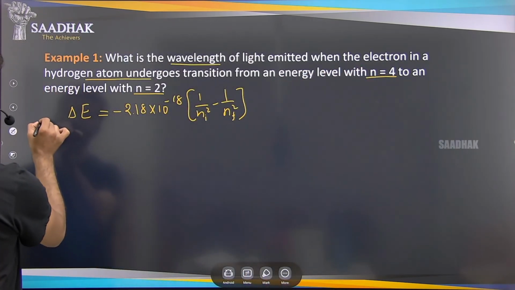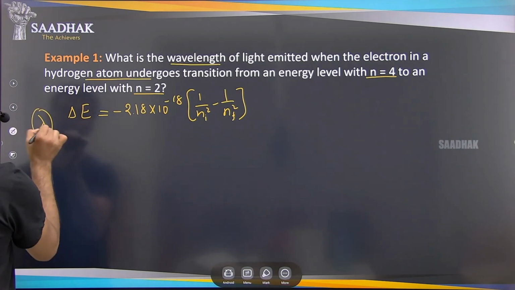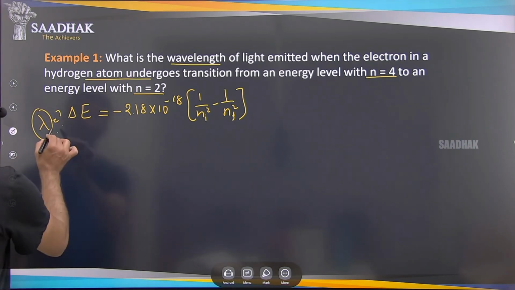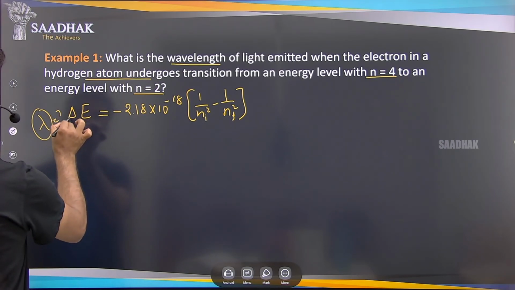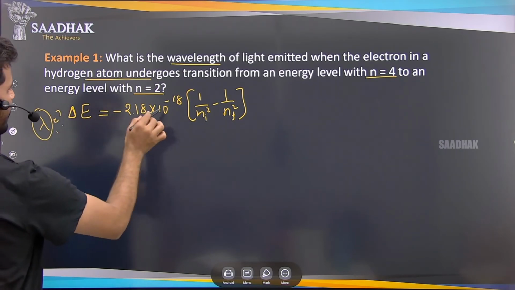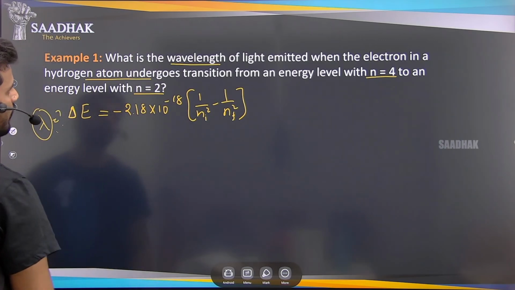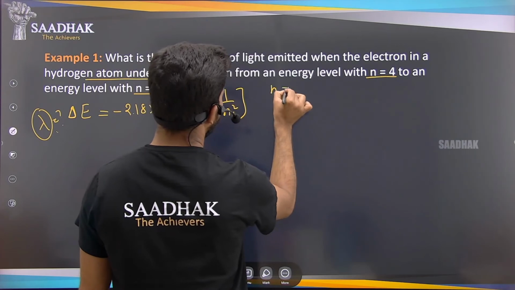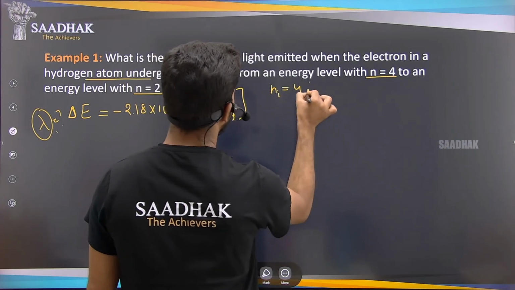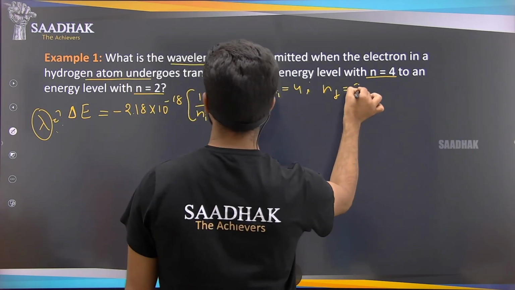To find the wavelength, we know we can find the energy from this equation. Here it is given that Ni, the initial level, is 4 and Nf is 2.